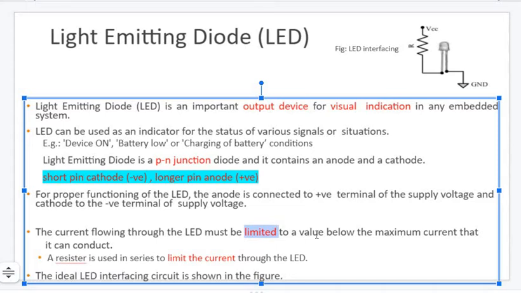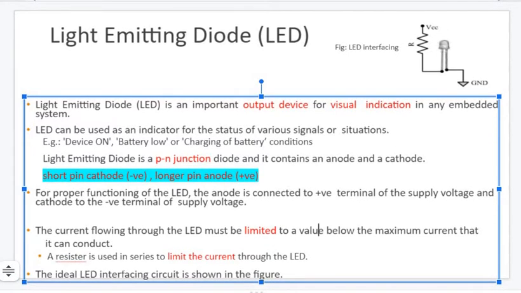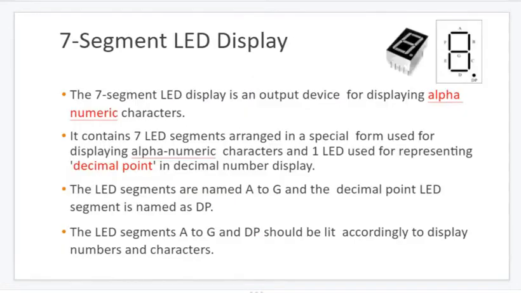It is very limited. So who is controlling how much voltage should go through this LED? It is this resistor. We cannot directly connect VCC to the LED. We should always have a series-connected resistor which will reduce the current entering the LED. Okay, so these are some concepts with respect to LED as the first sensor. The second point is sensors and actuators, which we are studying together. It is not like only sensor and only actuator.